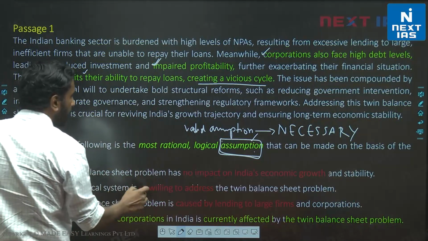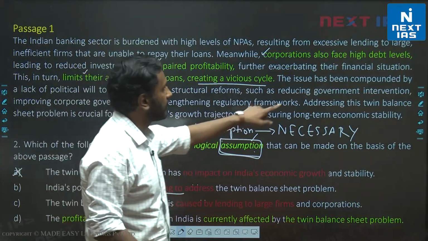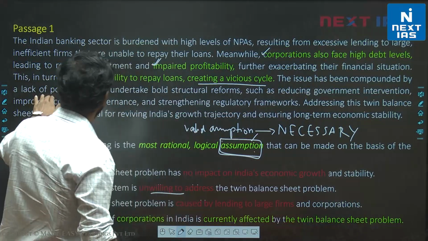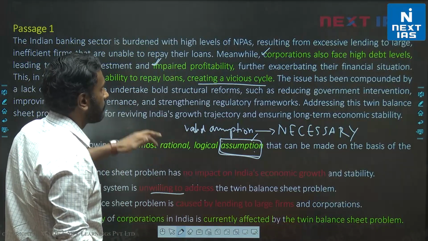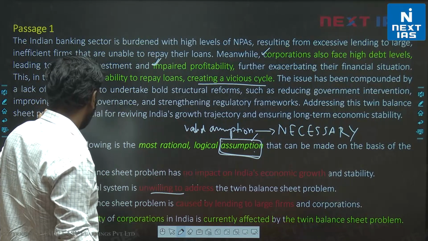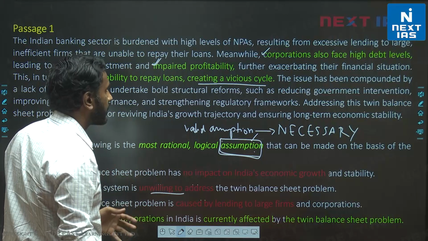B. India's political system is unwilling to address the twin balance sheet problem. We are told here that the issue has been compounded by lack of political will to undertake bold structural reforms such as so on and so forth. So India's political system is unwilling to address the twin balance sheet problem.